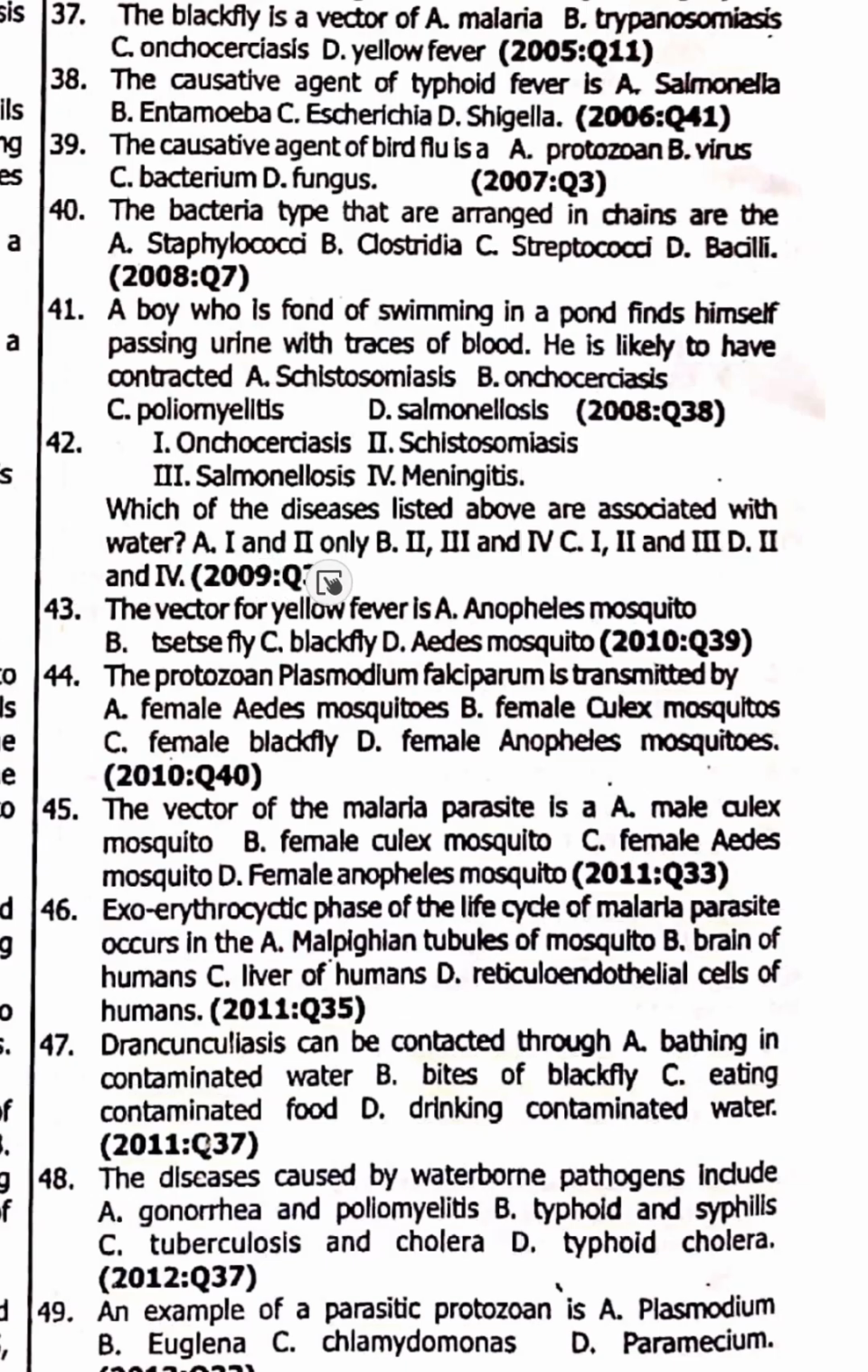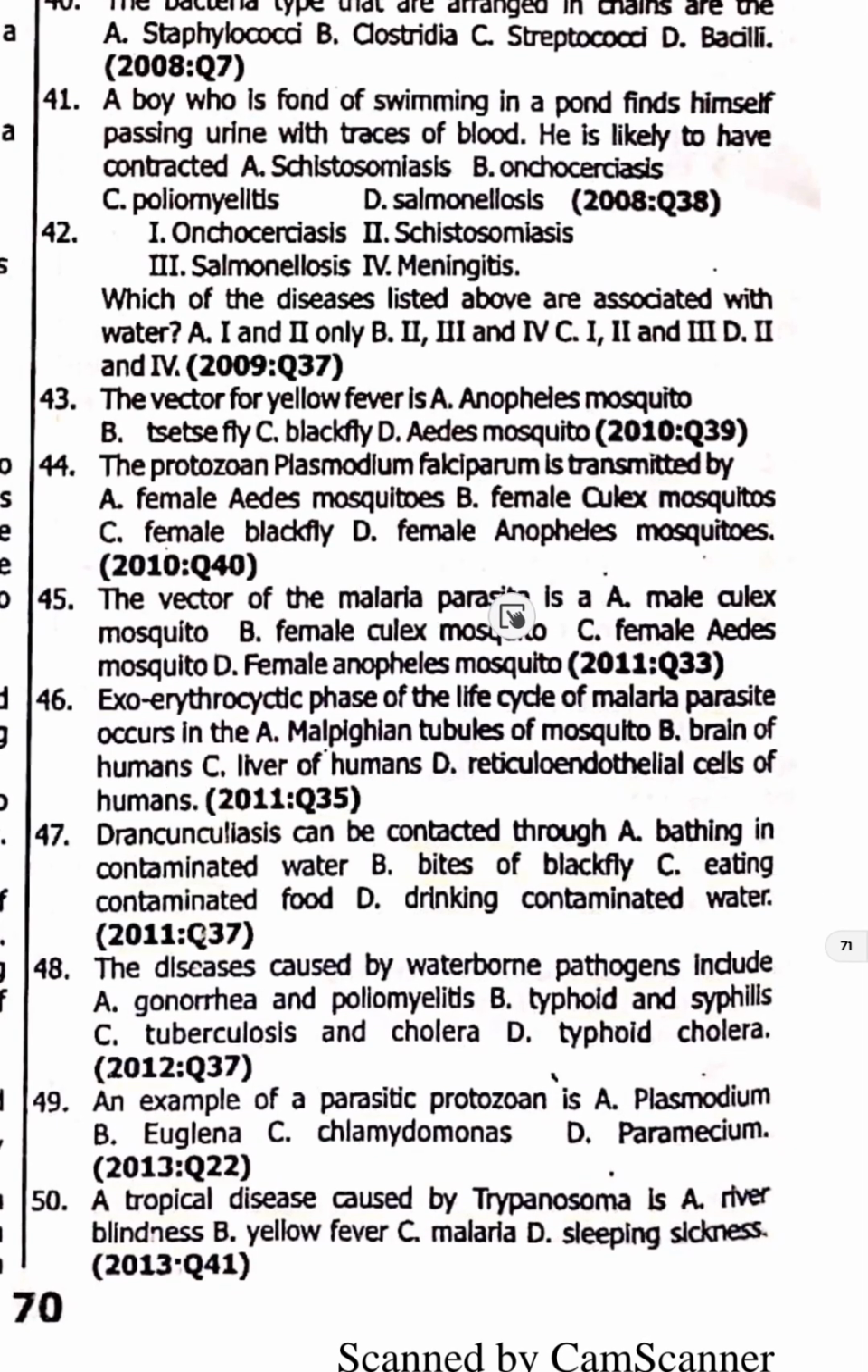43. The vector for yellow fever is Aedes mosquito. 44. The protozoa Plasmodium falciparum is transmitted by female Anopheles mosquito, option D. 45. The vector of the malaria parasite is a female Anopheles mosquito. 45 is option D. 46. Exoerythrocytic phase of the life cycle of malaria parasite occurs in the liver of humans. 46 is option C.